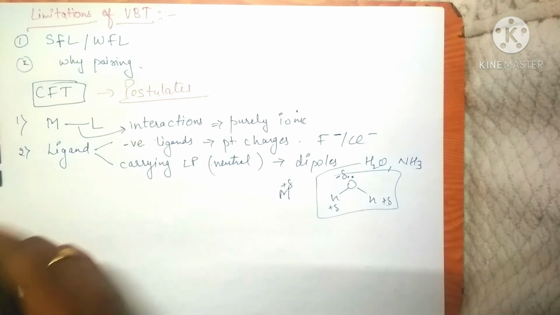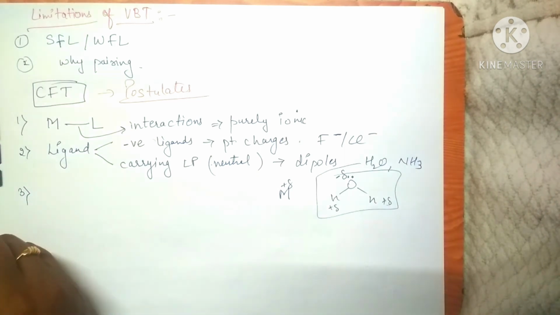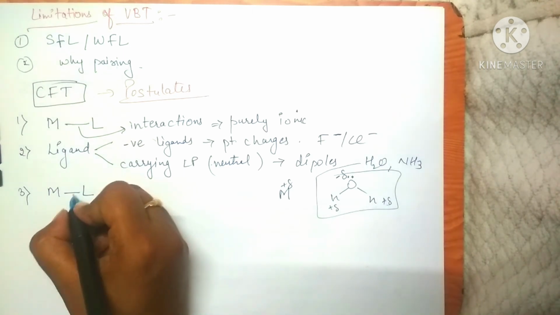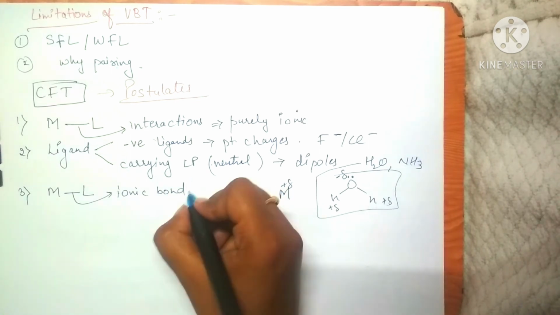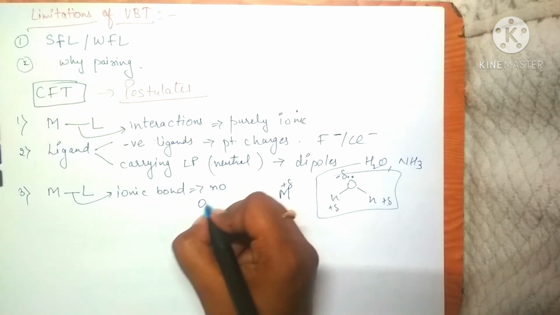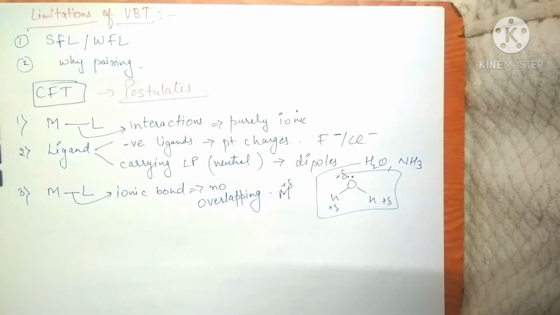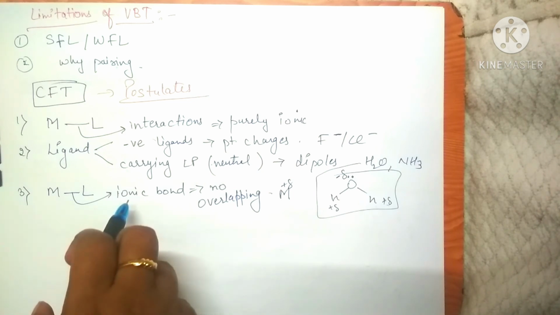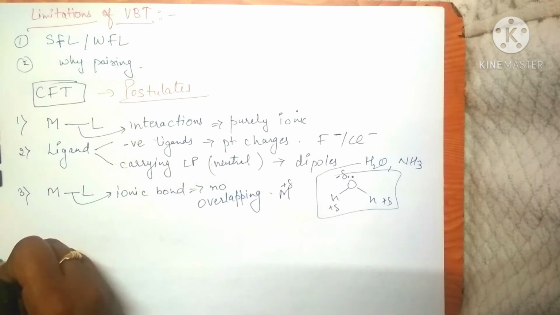Now the third postulate was that the bond between metal and ligand is ionic, which means there will be no concept of overlapping or covalency between the orbitals.